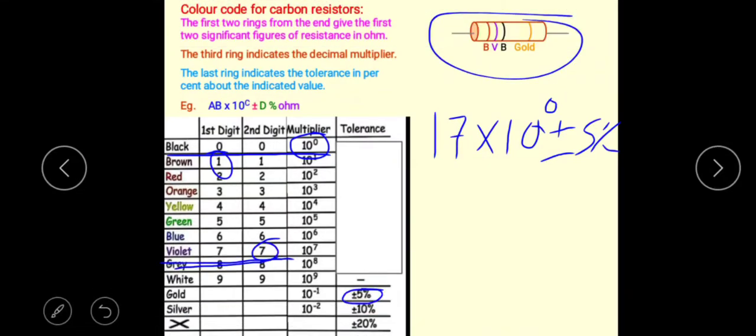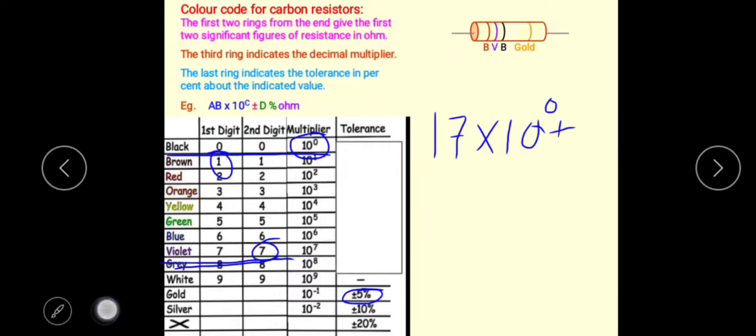The resistance of the resistor can be calculated like this. This value can be written as 17 times 10 to the power 0, which is nothing but 1. 17 times 1 is 17, then 17 plus or minus 5%. This is the value of resistance of the above resistor that can be determined using this color code. This is one example. Then we'll go to the next example.